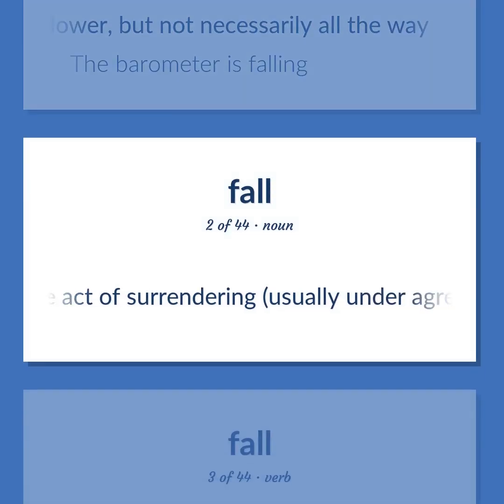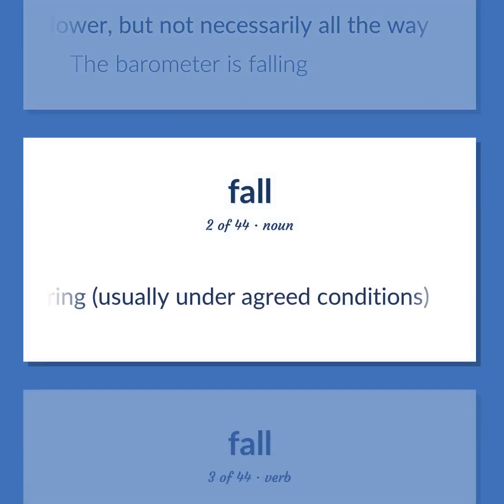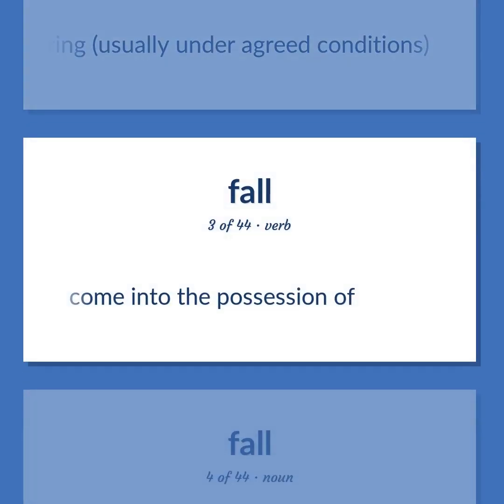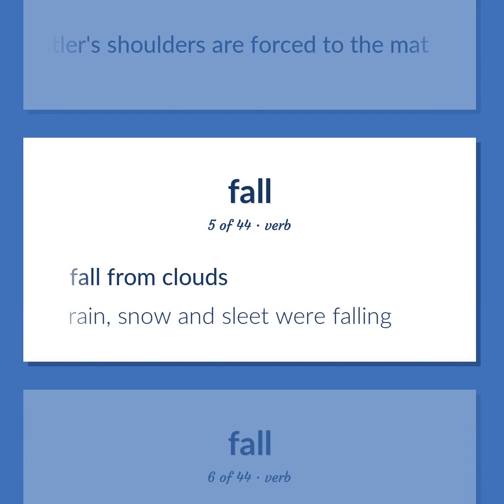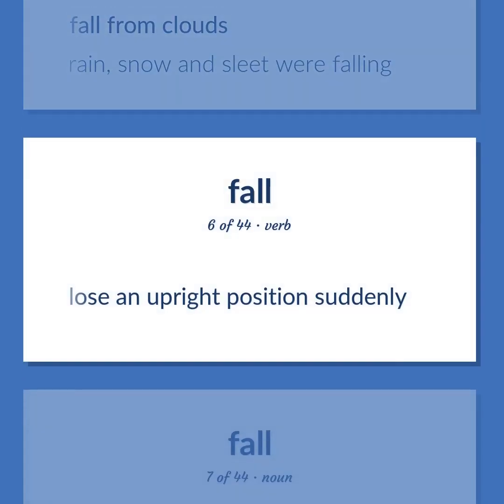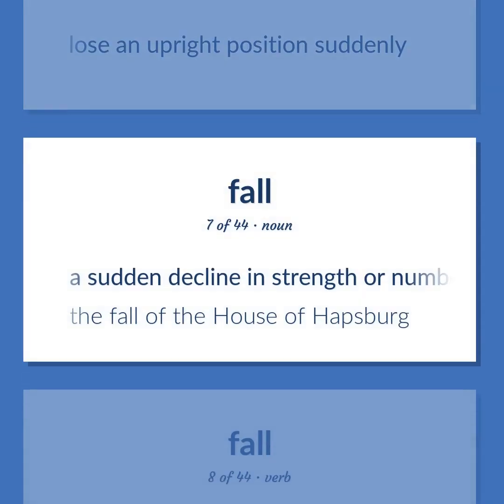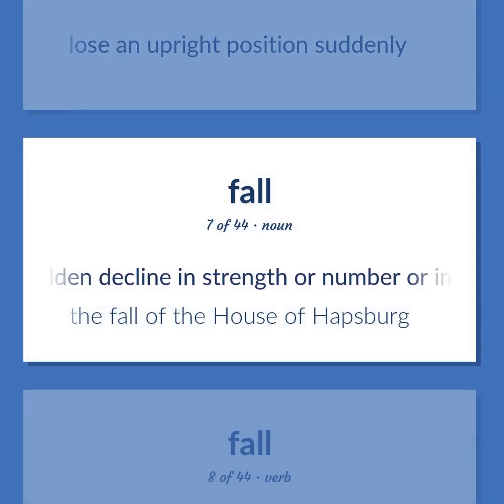The act of surrendering, usually under agreed conditions. Come into the possession of. When a wrestler's shoulders are forced to the mat. Fall from clouds. Rain, snow and sleet were falling. Lose an upright position suddenly. A sudden decline in strength or number or importance. The fall of the House of Habsburg.